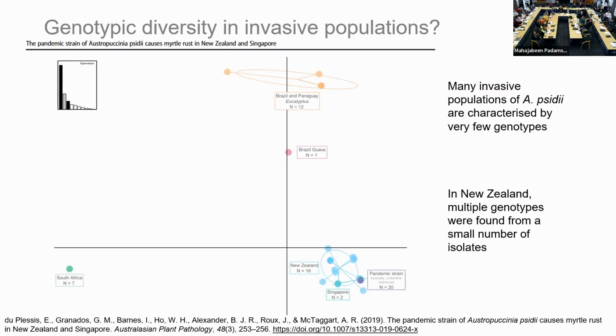But you can see that there's 16 isolates from New Zealand, and they're not the same. They're kind of slightly different. So that was sort of interesting. It's unexpected. We expect these invasive populations to be clonal, but this suggests that there's some diversity in New Zealand, even though it's come from a source population that's also expected to be clonal.